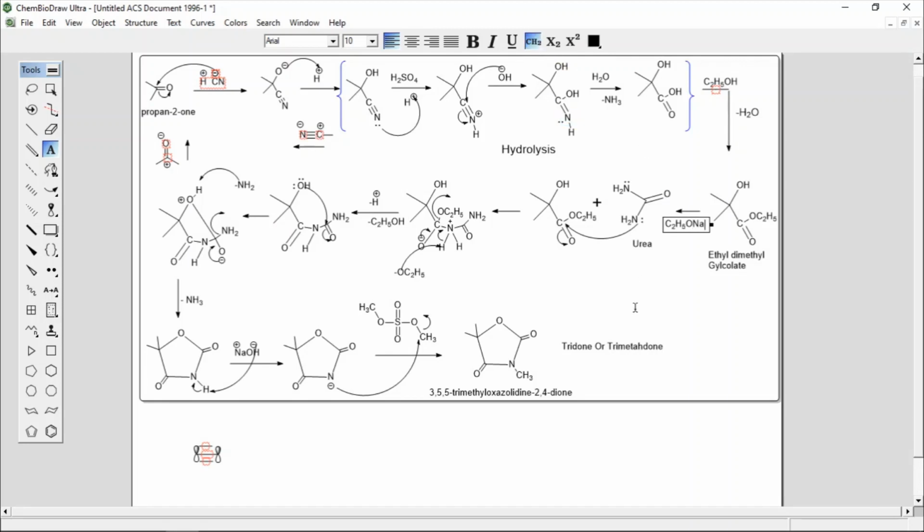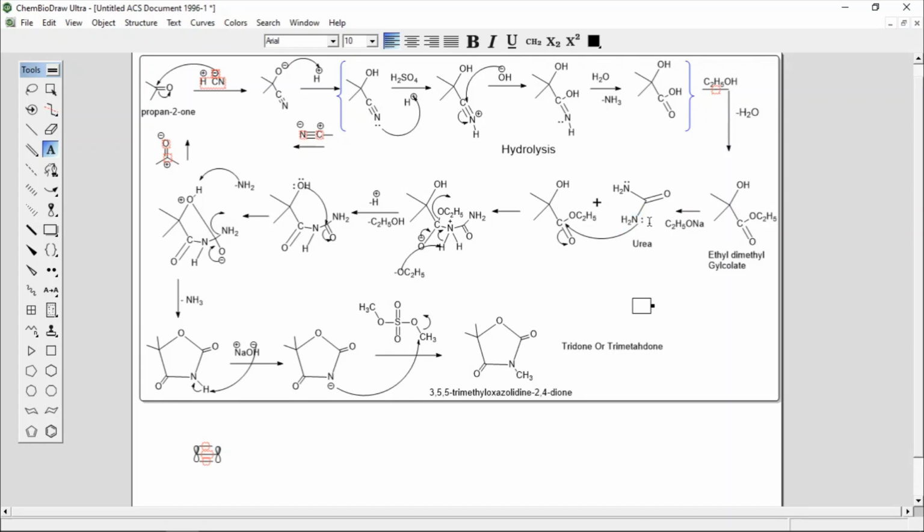So the role of C2H5ONa is what? It takes hydrogen from this amino group to generate an N minus ion, so as to facilitate the reaction. So this is the role of sodium ethoxide.